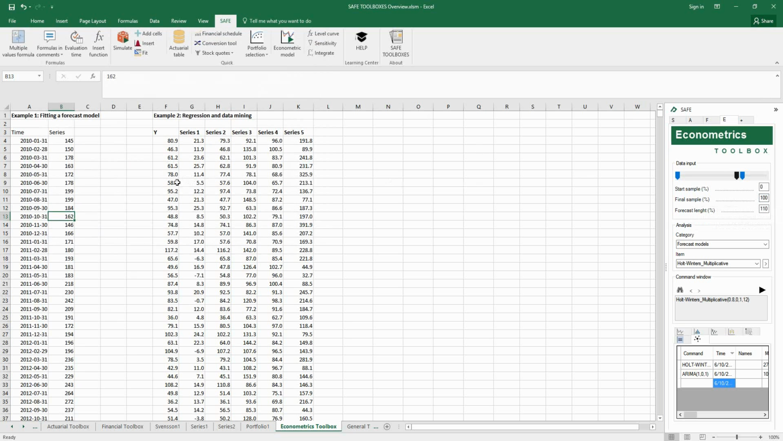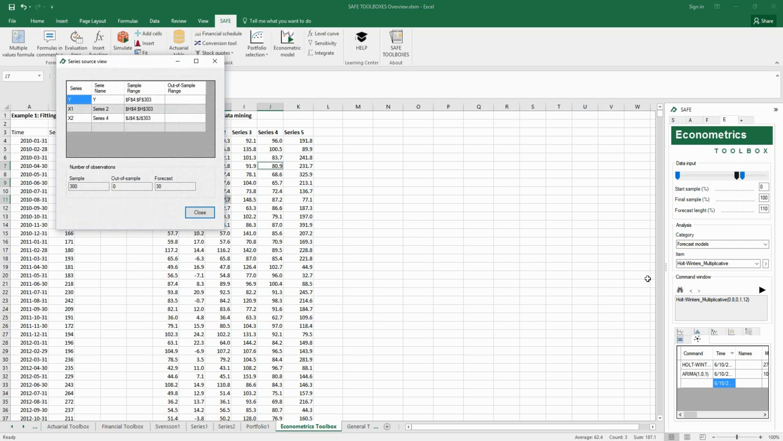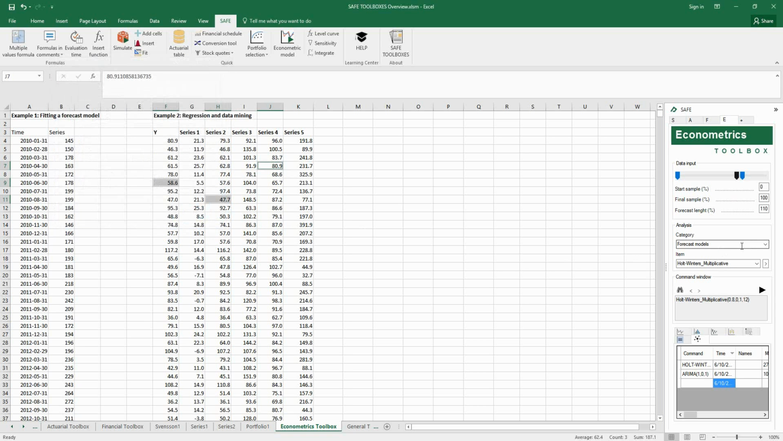Multivariate analysis is also done with very similar steps. Just hold the Control key to include more than one series in your models. And then choose the type of analysis that you want.